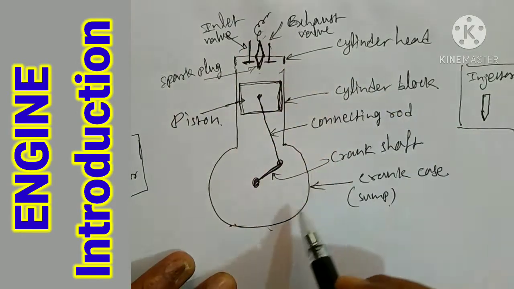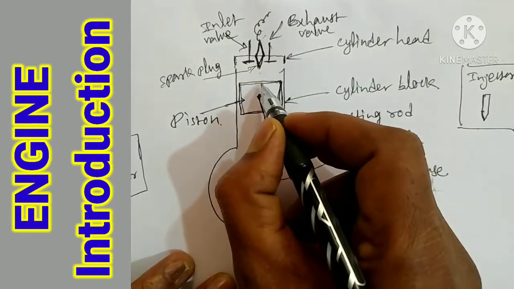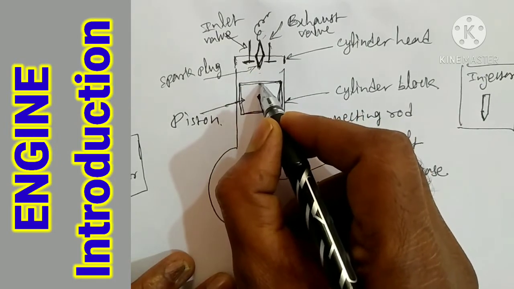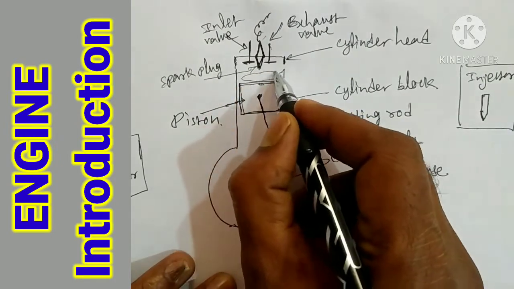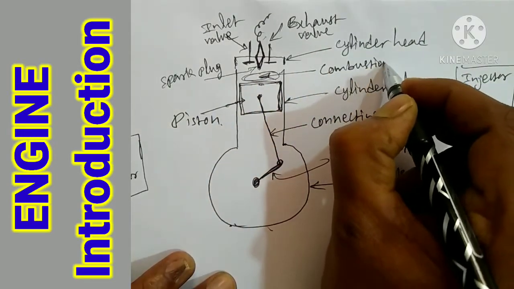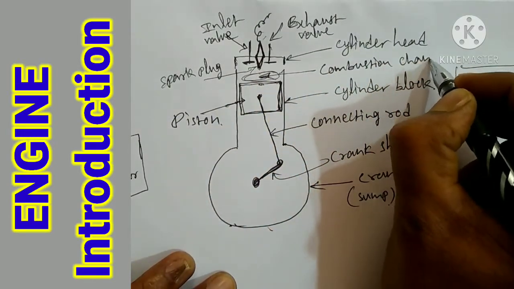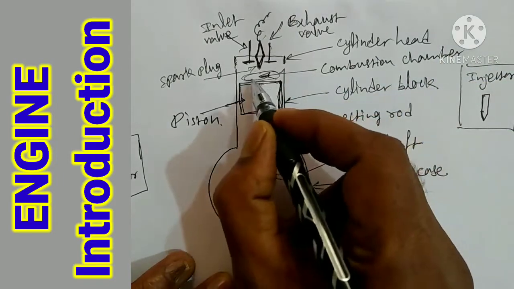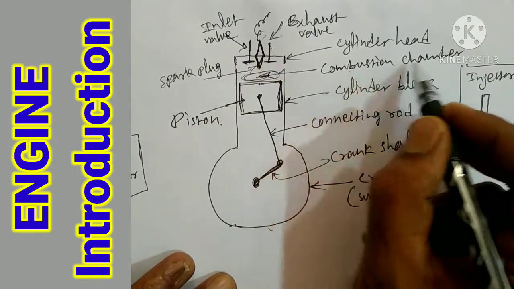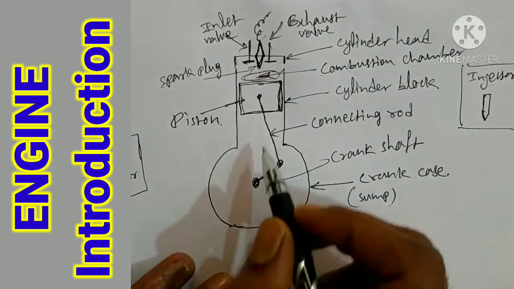Now this is called the engine. The gap between the cylinder head and the piston top is called the combustion chamber. This is very important. Combustion chamber means where the fuel is burned. The place where the fuel is burned is called the combustion chamber.